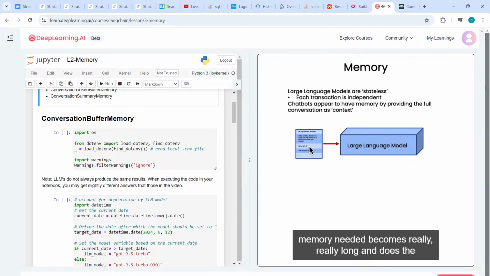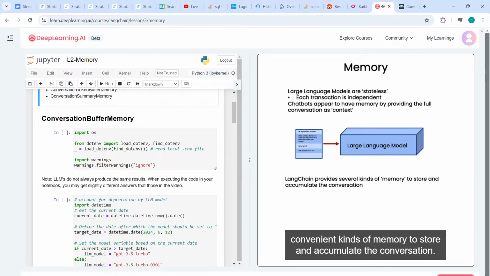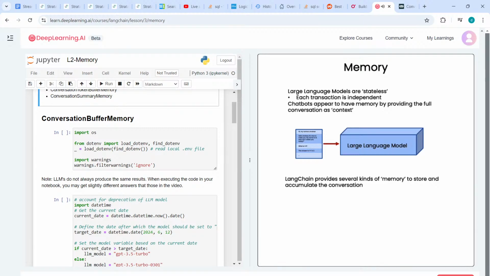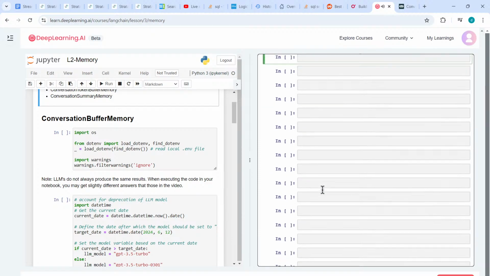As a conversation becomes long, the amount of memory needed becomes really, really long, and thus the cost of sending a lot of tokens to the LLM, which usually charges based on the number of tokens it needs to process, will also become more expensive. So Langchain provides several convenient kinds of memory to store and accumulate the conversation. So far, we've been looking at the conversation buffer memory. Let's look at a different type of memory.